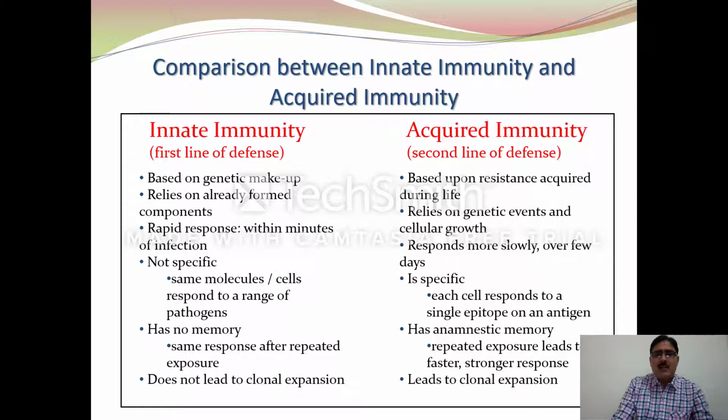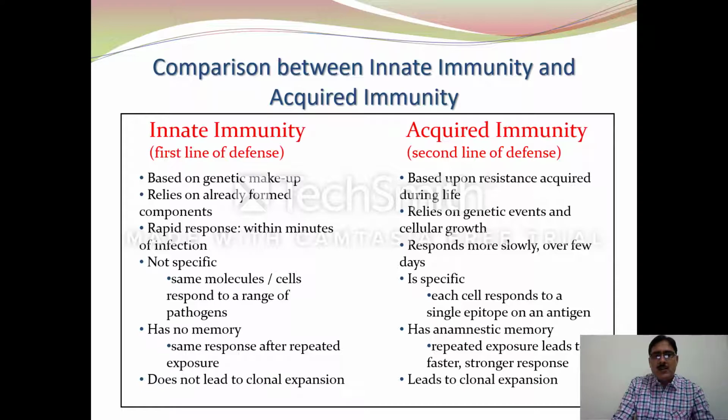In the case of innate immunity, the response is always rapid, generally within minutes of the infection, and it is not specific. It means the same molecules or cells respond to a range of pathogens, while acquired immunity responds more slowly because it has a lag phase. The time period may vary from a few hours to a few days. It is always specific as each cell responds to a single epitope on an antigen.